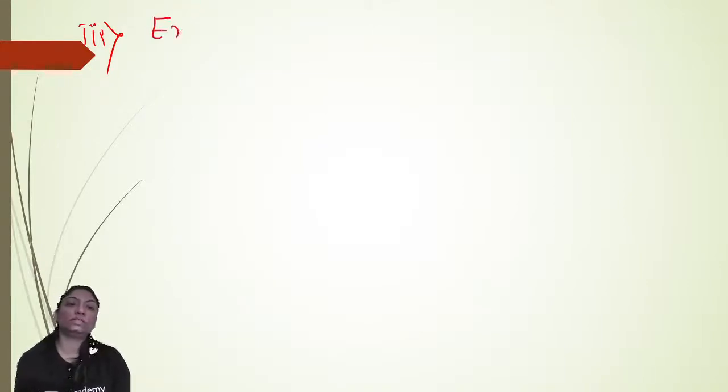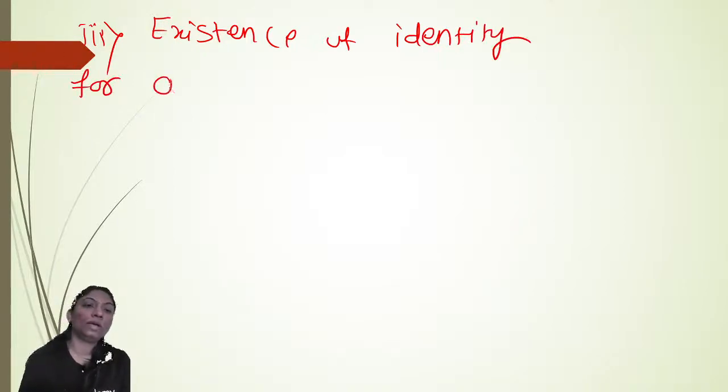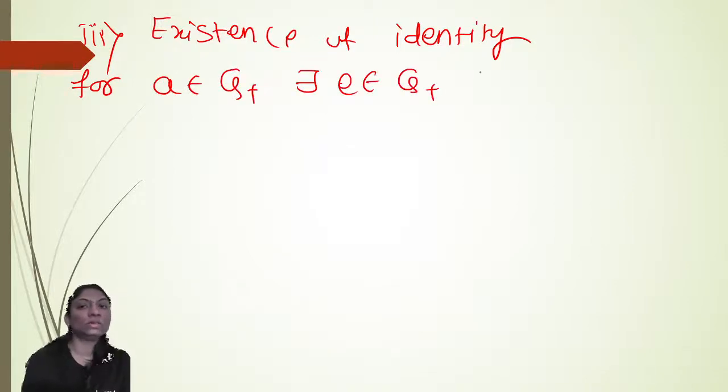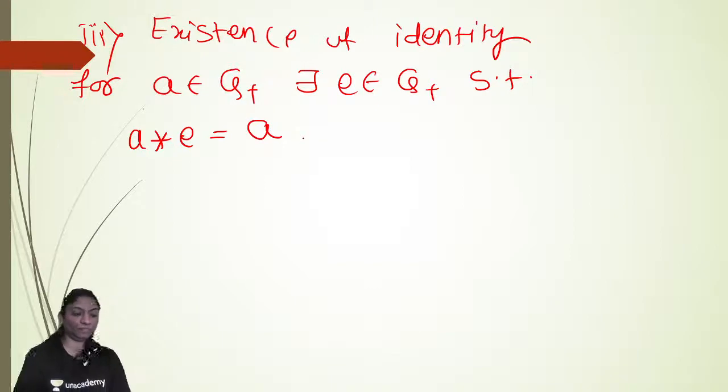So existence of identity: for a belongs to Q plus, there exists e in Q plus such that a star e is equal to a. Okay, now we will find out e, which element acts as an identity element.